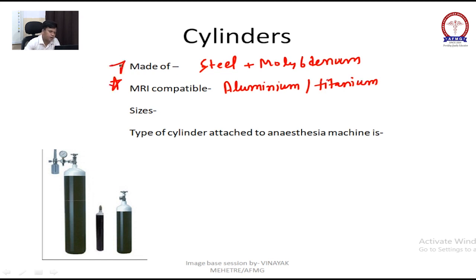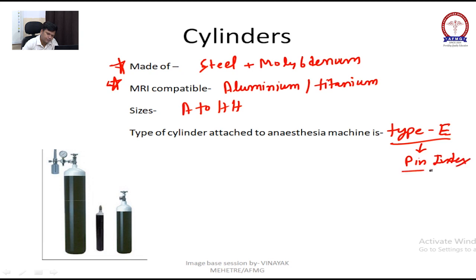MCQ already been asked, both are MCQs. There are different sizes of cylinders from A to HH. The type of cylinder attached to the anesthesia machine is type E. Why type E? Because it has something called a pin index. We will discuss it.